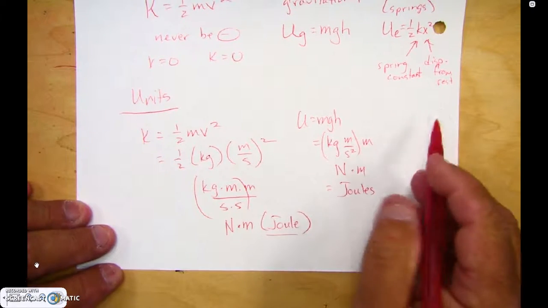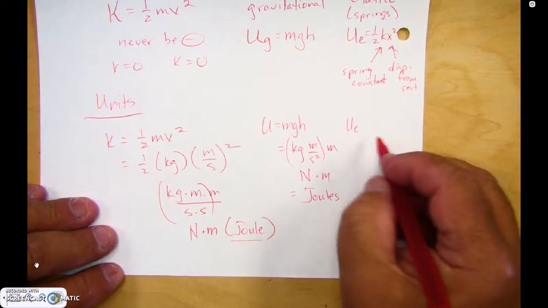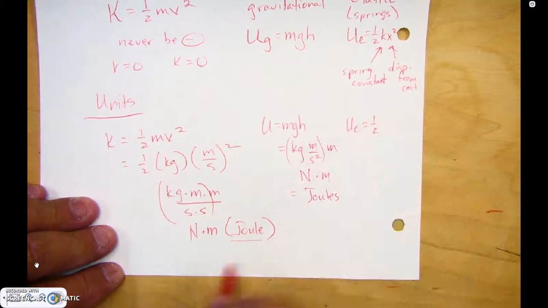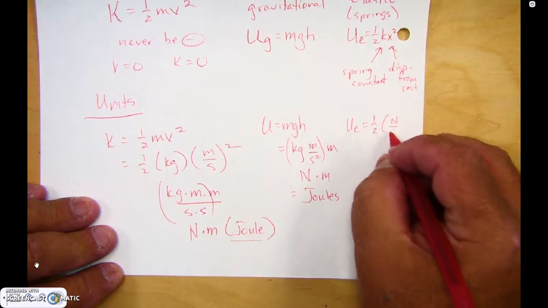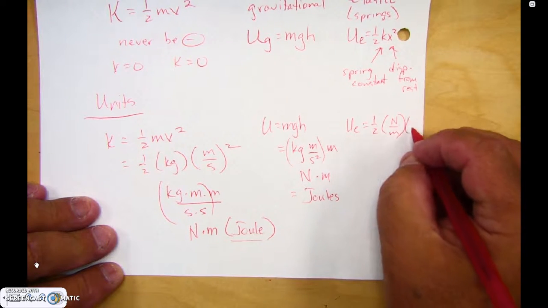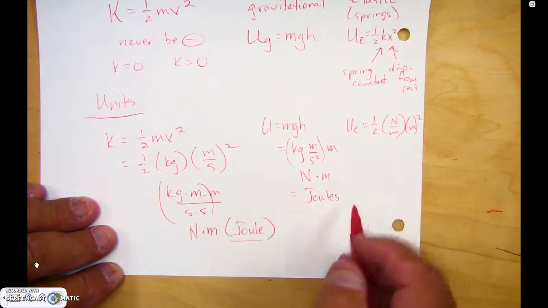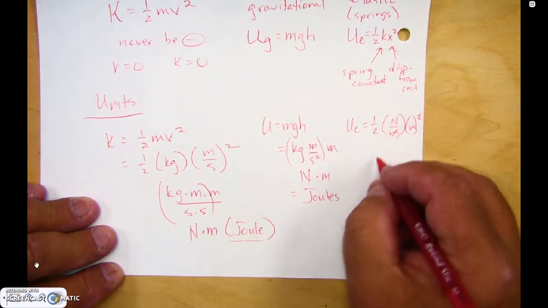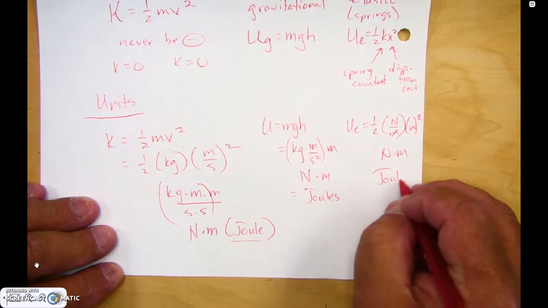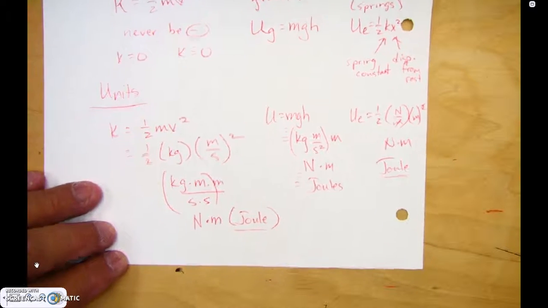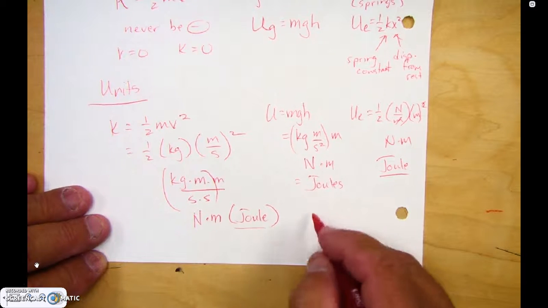Now for spring energy, 1/2, again, is a constant to make it work out. k is going to be newtons per meter. Distance is going to be meters squared. When you do that, one of your meters cancels out, and we're left with newtons times meters again, which is a joule.